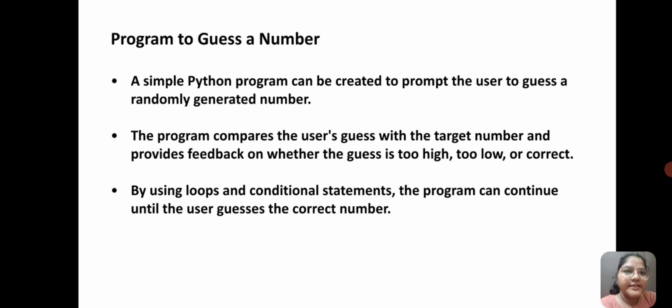Program to guess a number. A simple Python program can be created to prompt the user to guess a randomly generated number. The program compares the user's guess with the target number and provides feedback on whether the guess is too high, too low, or correct. By using loops and conditional statements, the program can continue until the user guesses the correct number.